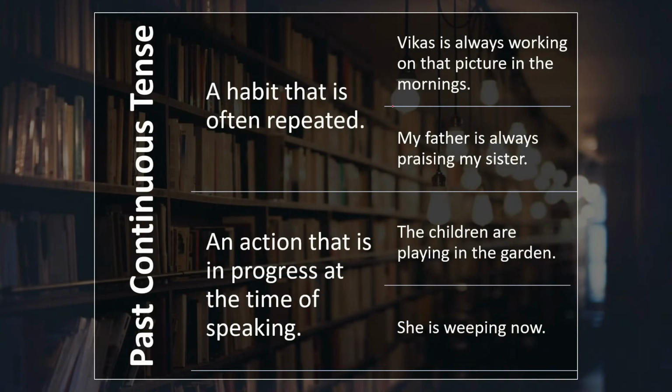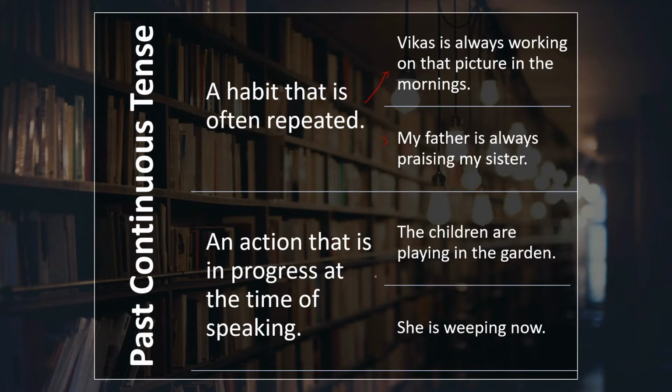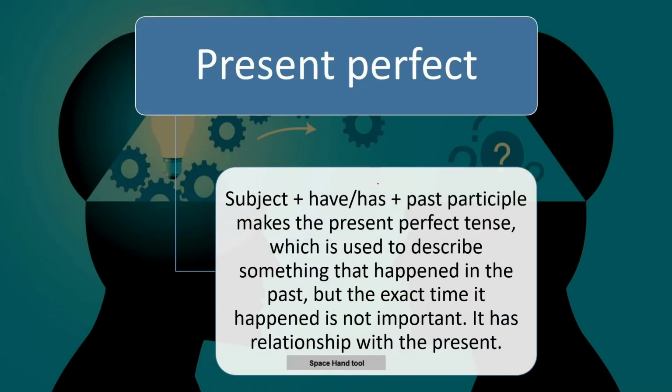Present continuous tense. A habit that is often repeated. Example, Vikas is always working on that picture in the mornings. My father is always praising my sister. An action that is in process at the time of speaking. Example, the children are playing in the garden. She is weeping now.